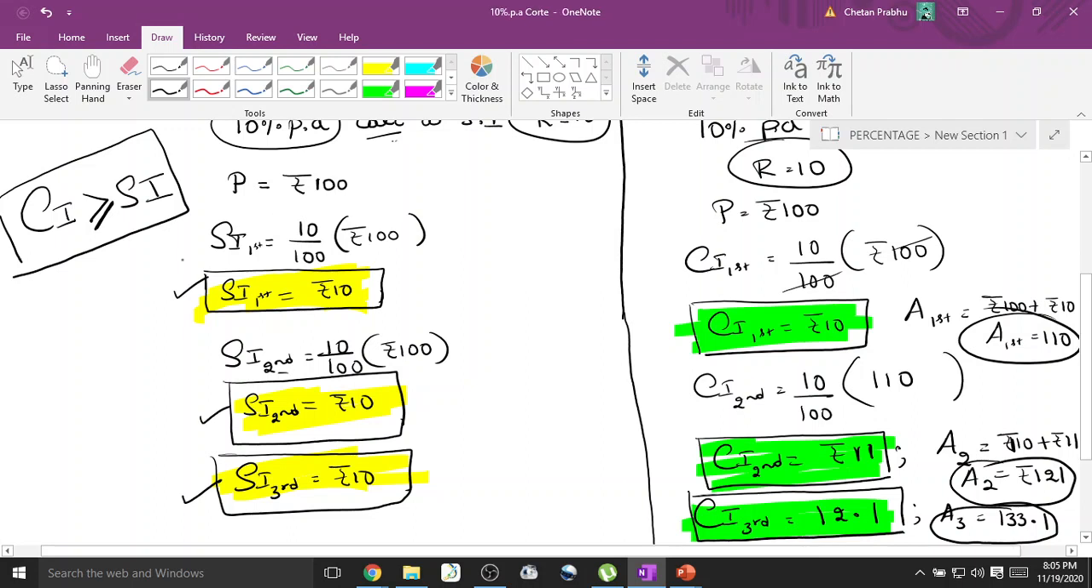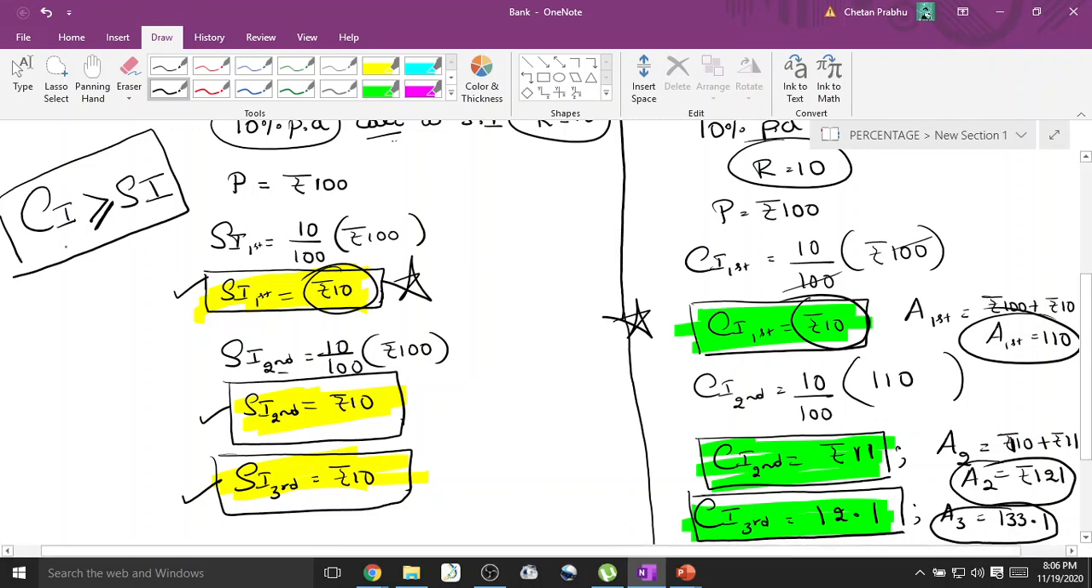Right? See, why equal to? Because of the first year. See, simple interest for the first year is how much? 10 rupees. And what is compound interest for the first year? Same, 10 rupees. Right? So when time period t is equal to 1, simple interest will be equal to compound interest. So you cannot say that compound interest is always greater than simple interest, but you can say that compound interest is either greater than or equal to simple interest. Is this point understood? The second conclusion.